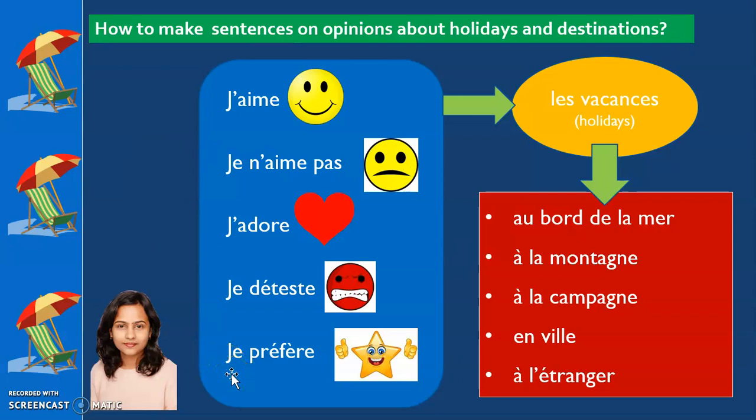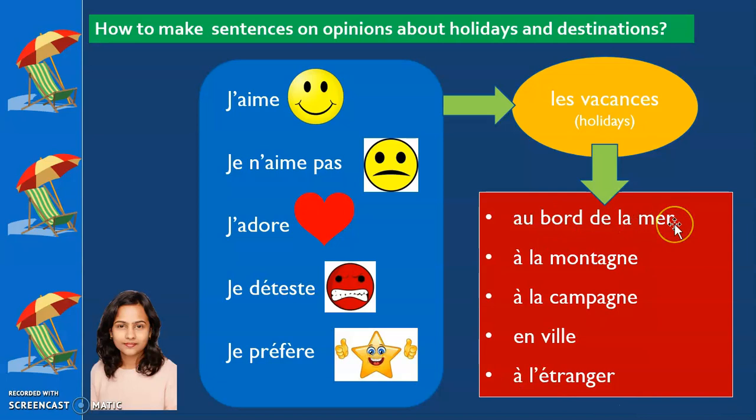So, when you talk about your opinions, you will start your sentence with these words, and you will continue with les vacances, because we're talking about our holidays and destinations. We are going to be writing les vacances in the second place. Les vacances means holidays. And then you will continue your sentence with one of these words, or this could also be the end of your sentence.